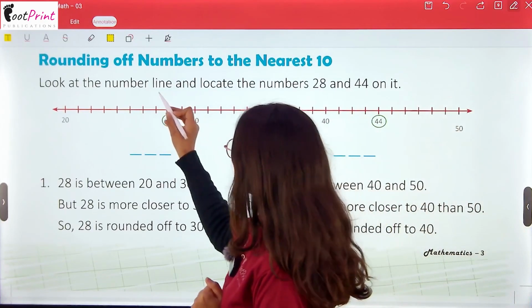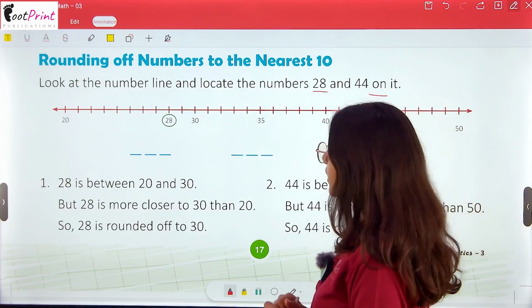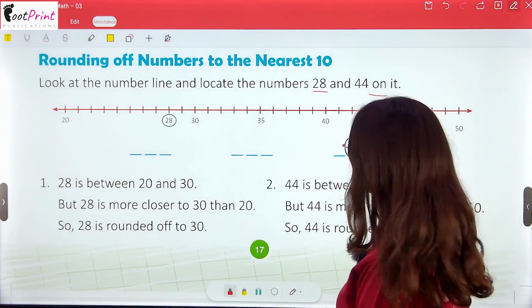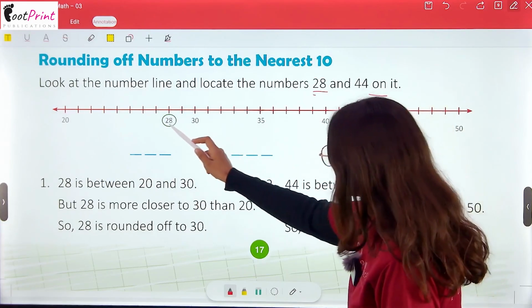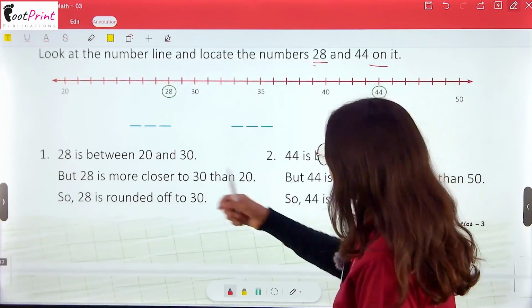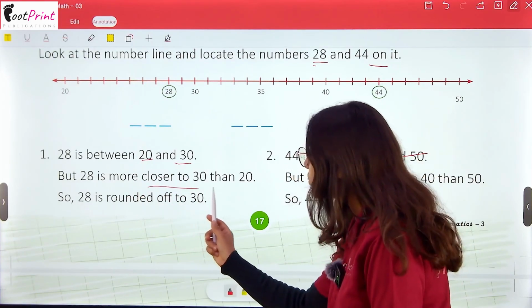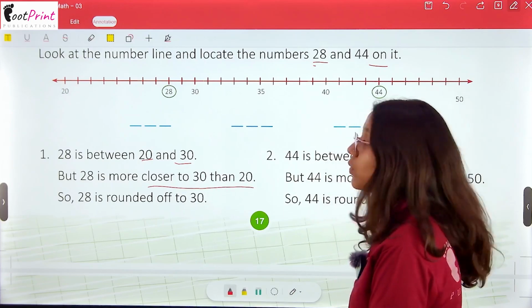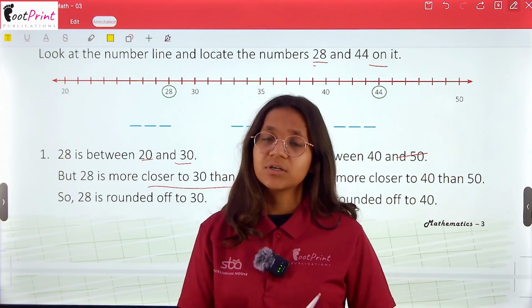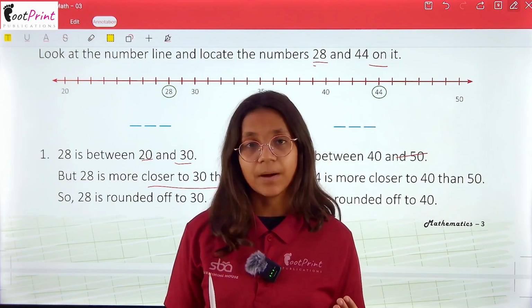See, look at the number line and locate the numbers 28 and 44 on it. So here I have a number line. Now I am locating 28 and 44. So I have circled it. Now 28 is between 20 and 30, but 28 is closer to 30 than 20. Okay. So if I want a particular number to get rounded off, it means the nearest one.